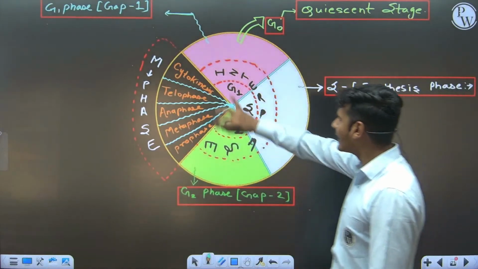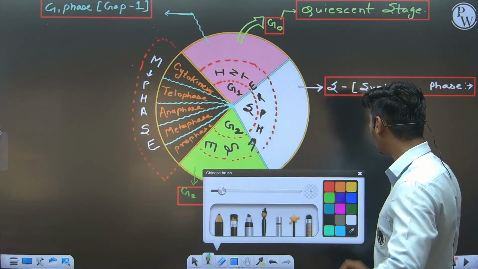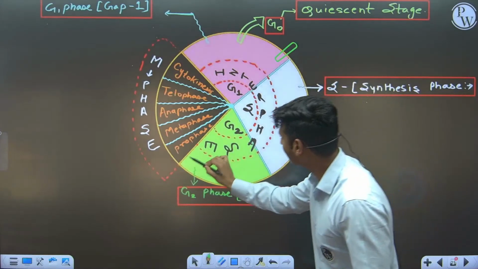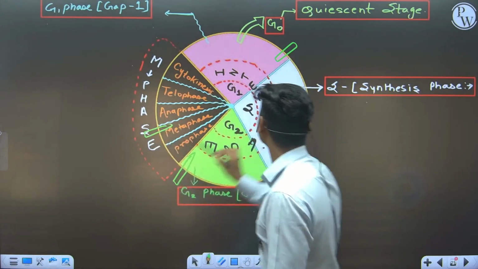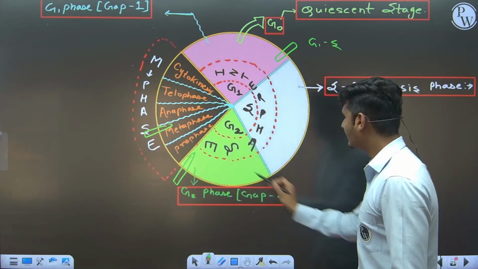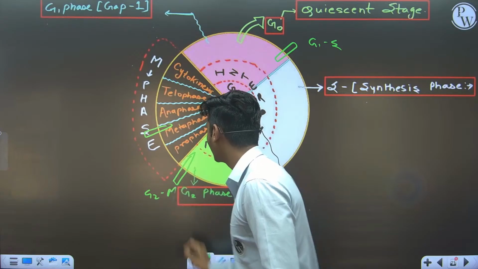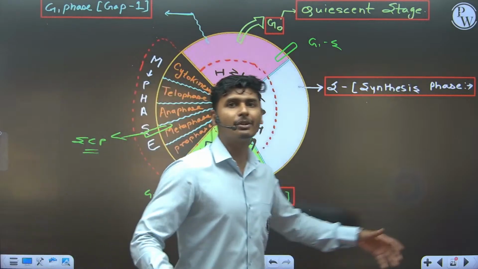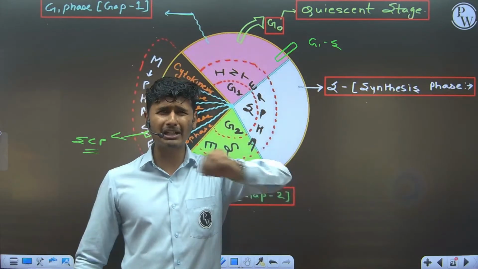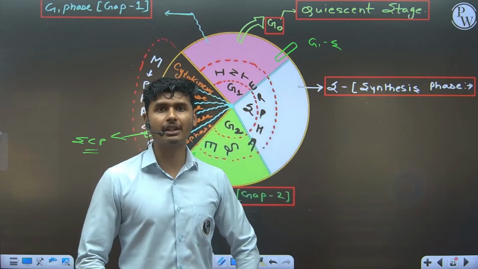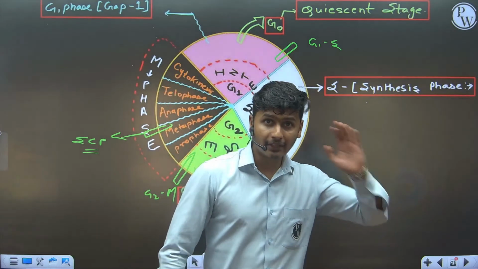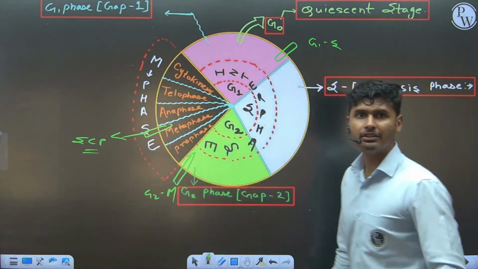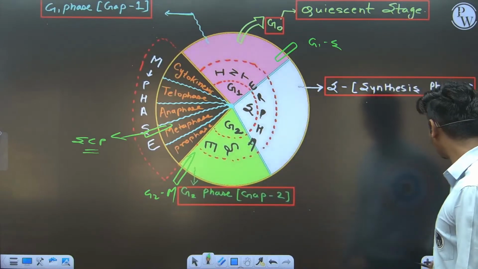So this is another part of the cell cycle. I am giving you just a briefing of the checkpoints. There are 3 checkpoints. One checkpoint is present here, the second here, and the third here. This one is known as the G1/S checkpoint, this one is the G2/M checkpoint, and this one is the spindle checkpoint. These checkpoints are responsible for checking the genetic material, because genetic material is very crucial. Our appearance, our brain capacity, our retardation, our height, everything depends on the genetic material. So this checking is very important during cell division.